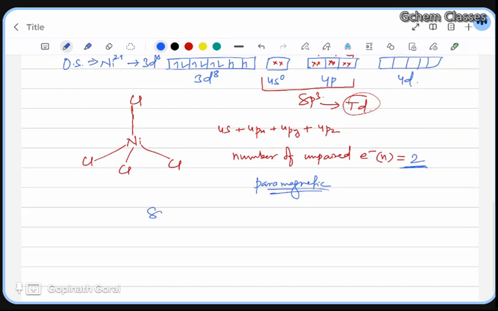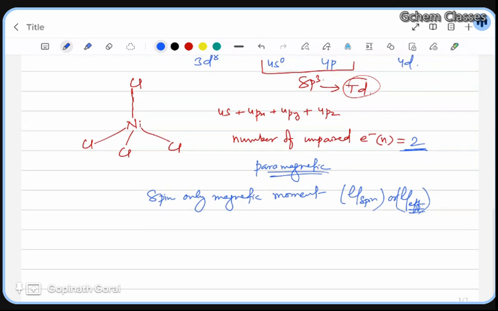So they will ask you the spin-only magnetic moment. The symbol is mu spin. Mu is magnetic moment. Mu spin means spin-only magnetic moment, or mu effective. Either mu spin or mu effective, like that they will ask you.